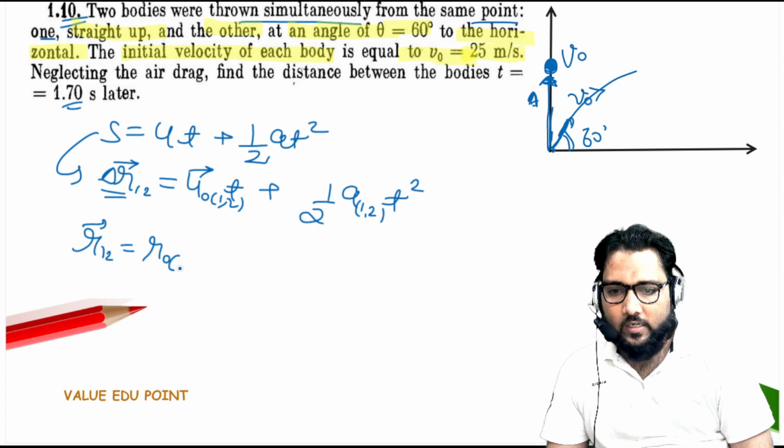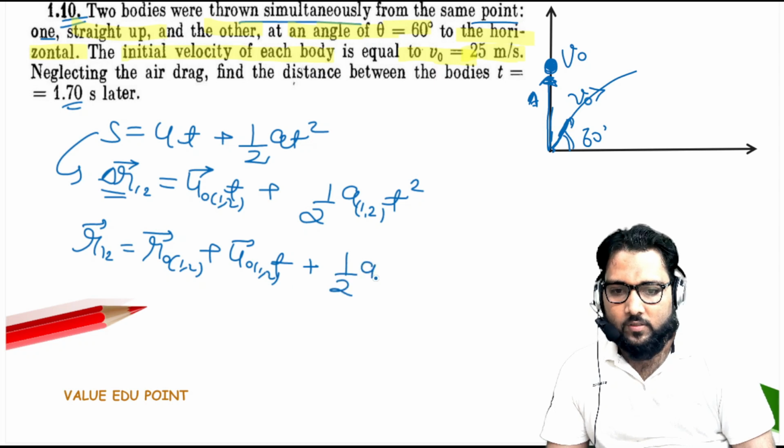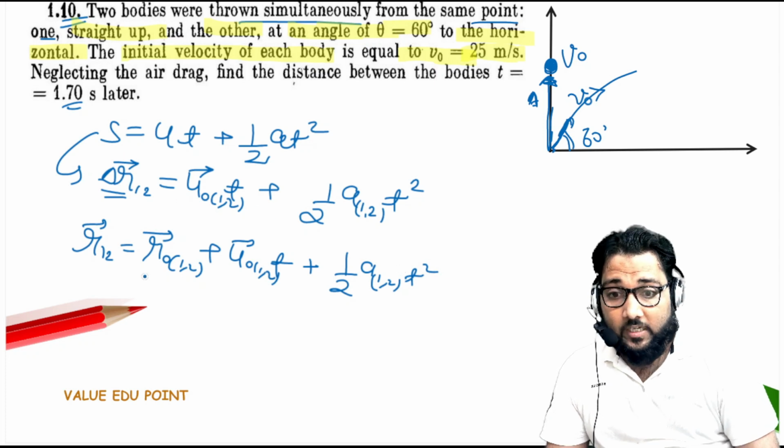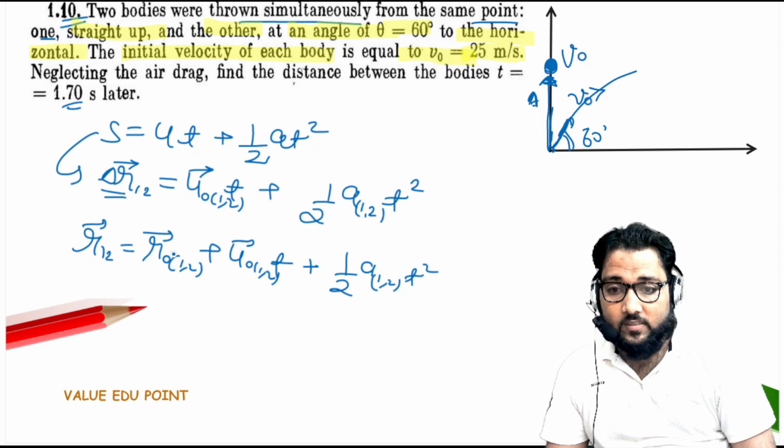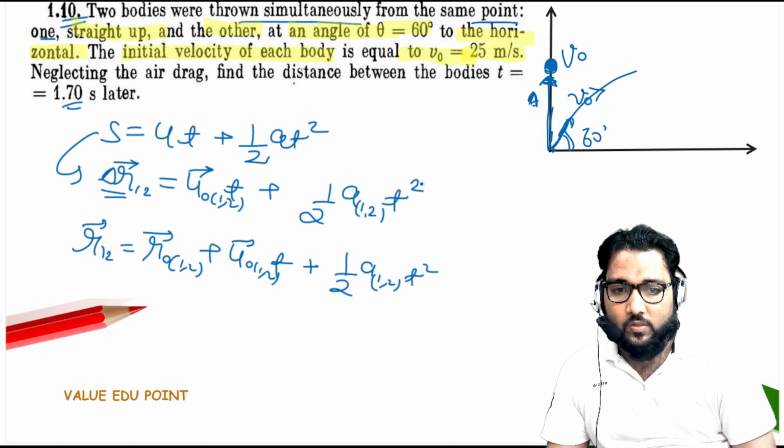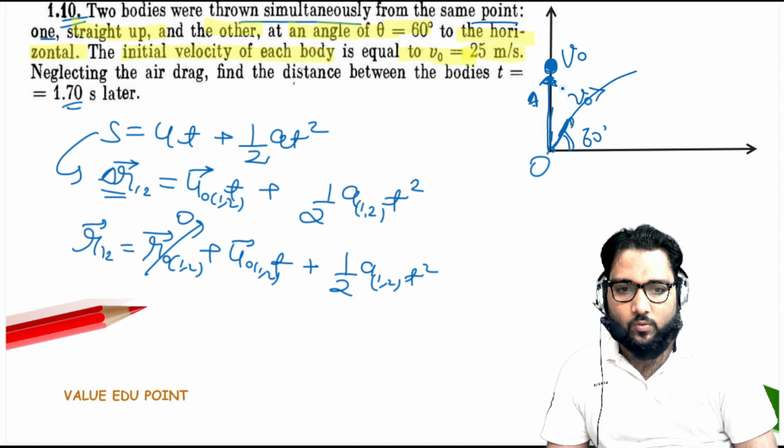So r12 final equals r12 initial plus u12 initial times the time taken plus half a12 t square. When you use this expression, this problem will be very easy. The initial position difference r12 is zero, because they are thrown from the same point. This is the origin. We know the acceleration in both cases is g, constant, so the relative acceleration is also 0, and only this term is left.